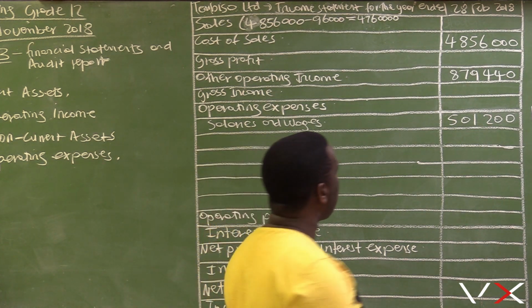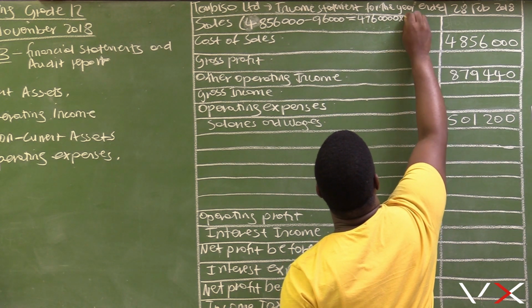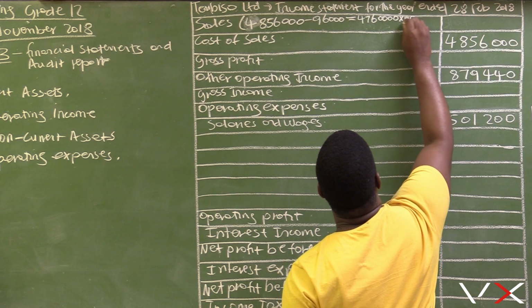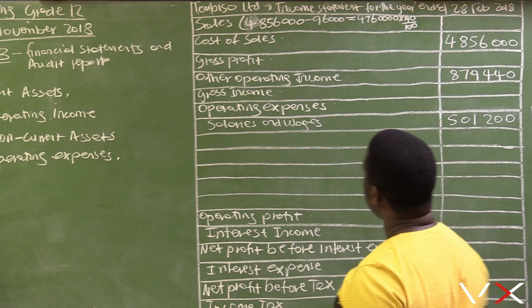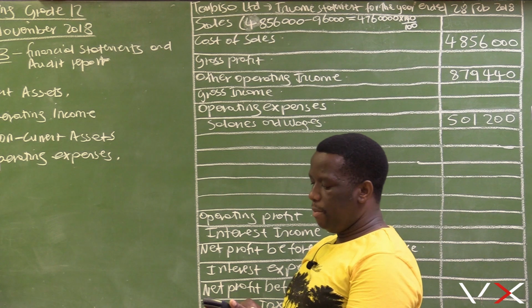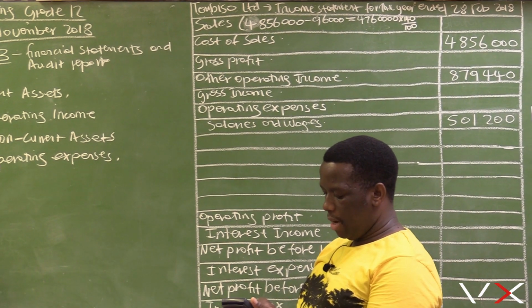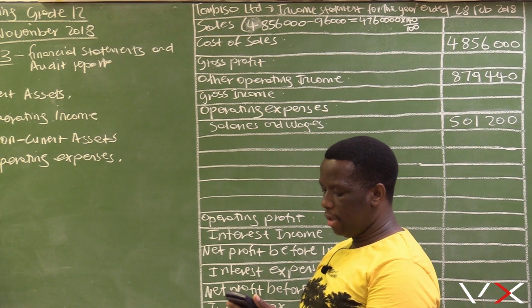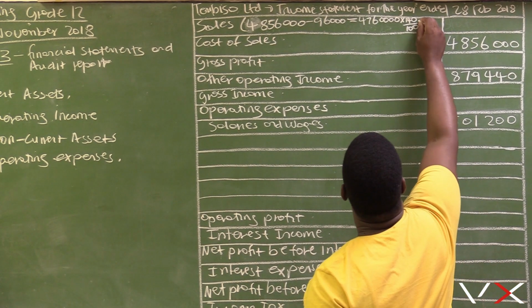The markup is 40%, so let's mark these goods up. That's multiplied by 140 over 100. 4,760,000 multiplied by 140 divided by 100 equals 6,664,000.